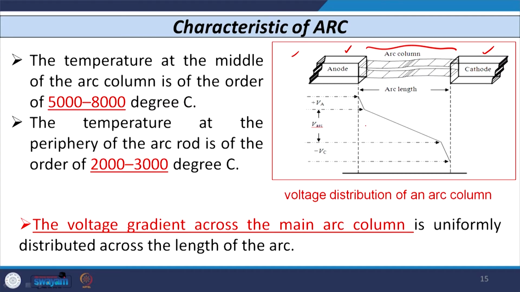If I consider the temperature of this arc, the core temperature varies from 5000 to 8000 degrees centigrade, and the surrounding temperature may vary from 2000 to 3000 degrees centigrade. The voltage gradient across this arc is uniformly distributed across its length, which is very important. That is why for most of the time, it follows this type of curve and then it bends like this.